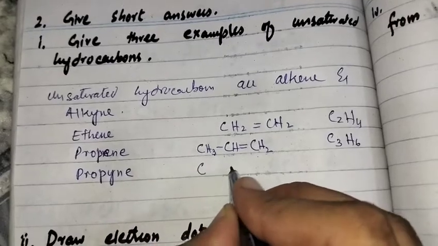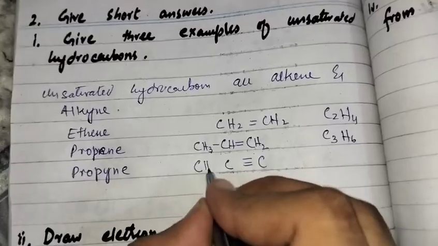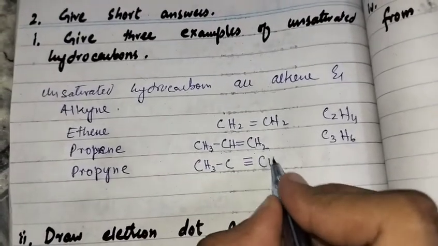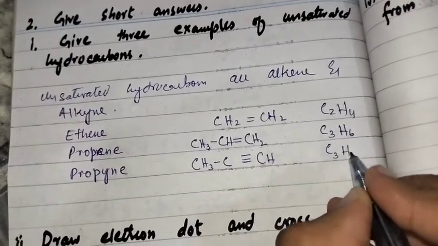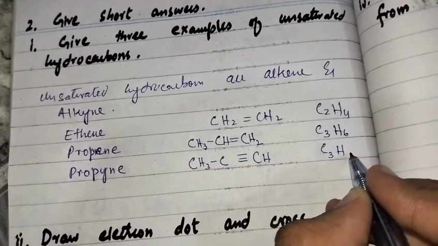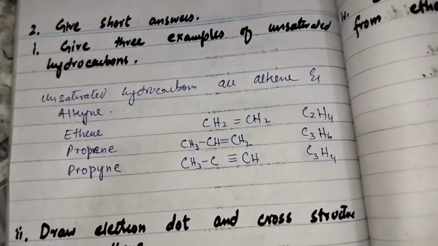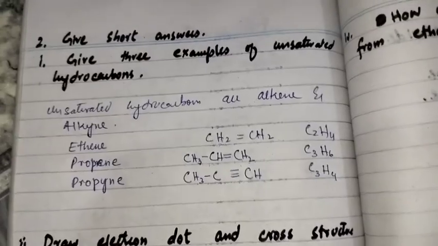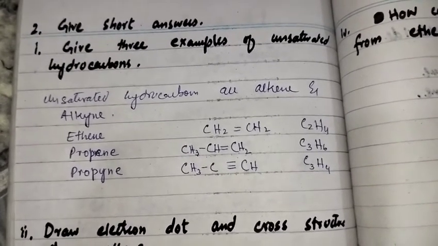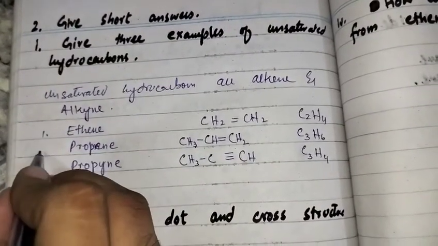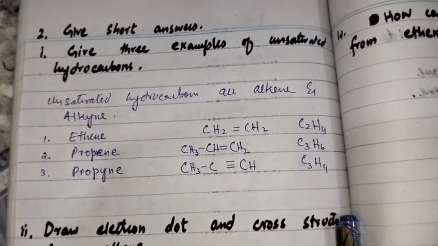In propyne we also have 3 carbons, one having a triple bond, and the other CH3 single bond C triple bond CH. It is C3H4. So these are the 3 examples of unsaturated hydrocarbons. One is ethene, second is propene, and third is propyne. You can write any of the 3.